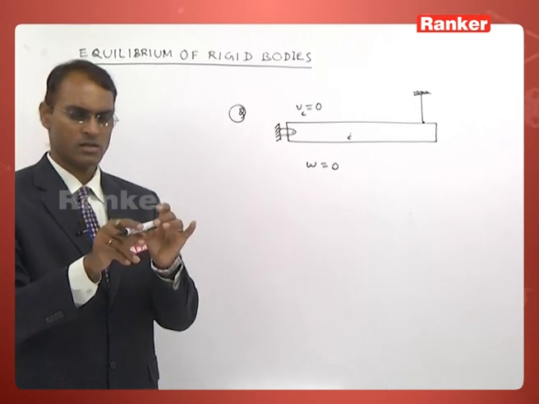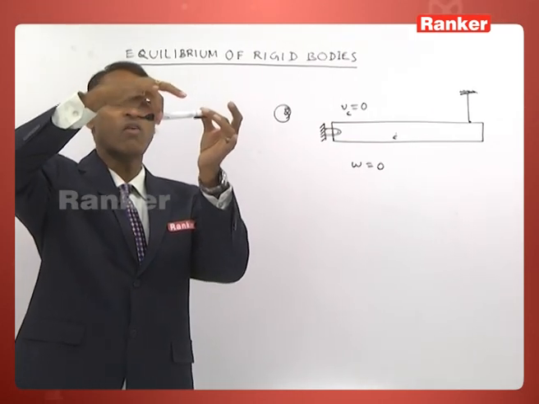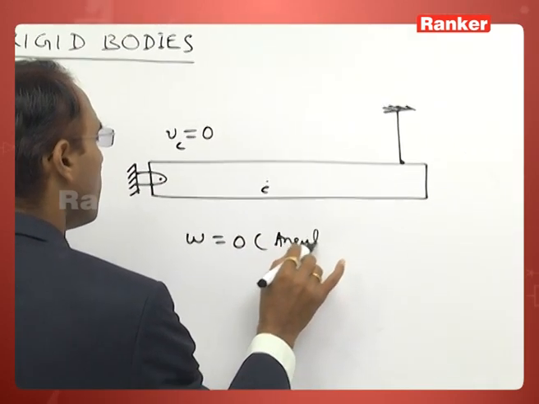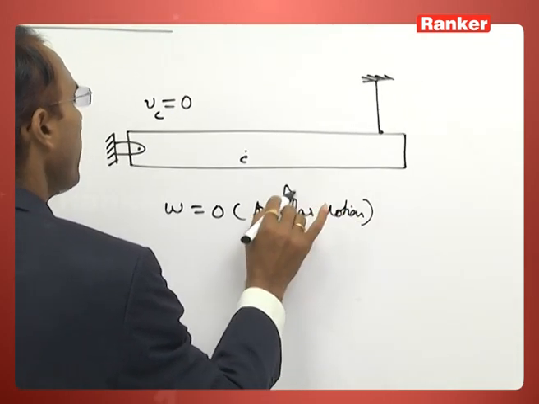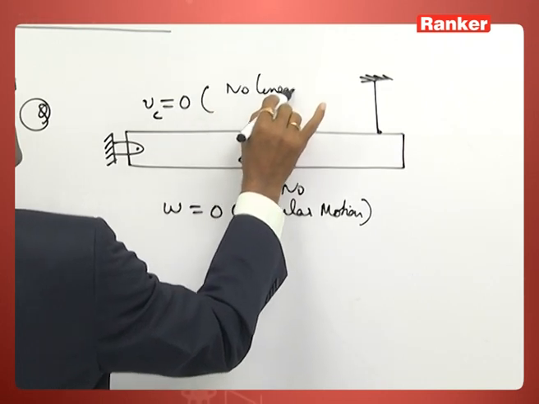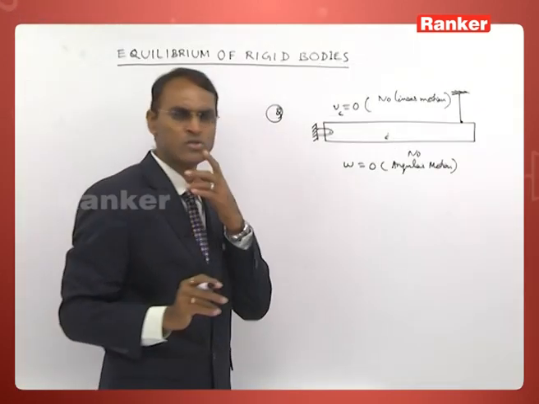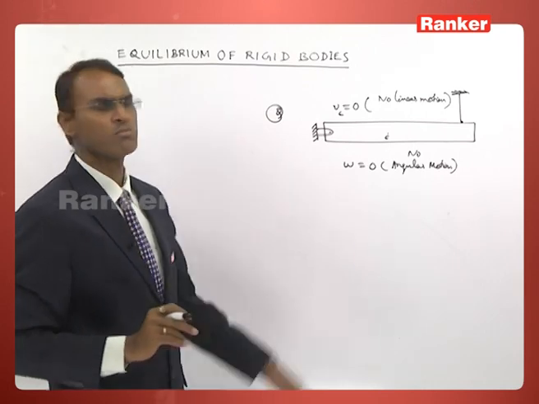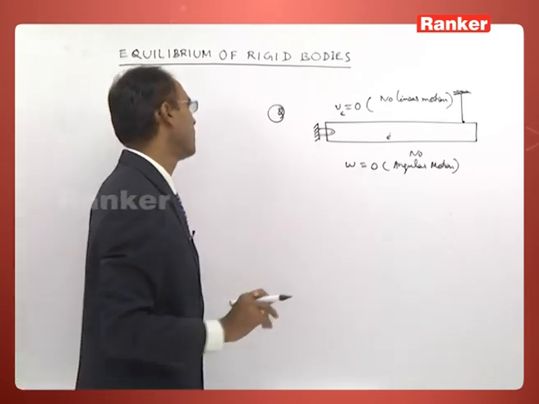The rod is not at all moving. Angular motion 0. No angular motion and no linear motion. Linear motion is characterized by the center of mass velocity. Angular motion is characterized by the angular velocity of the rod, both 0.